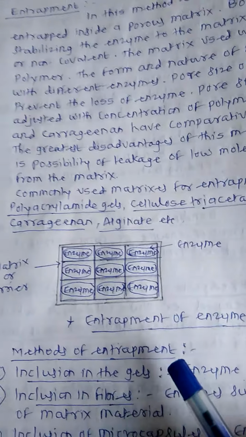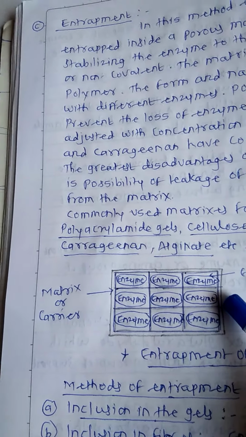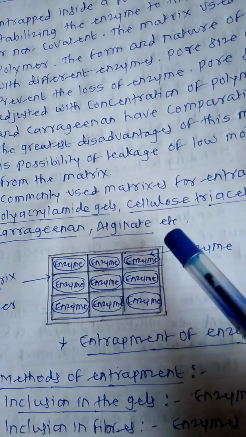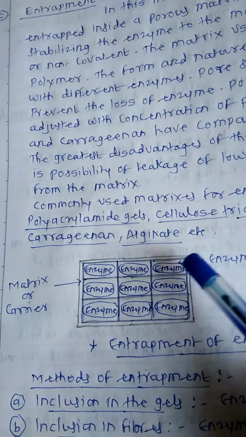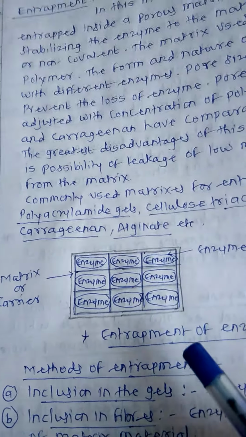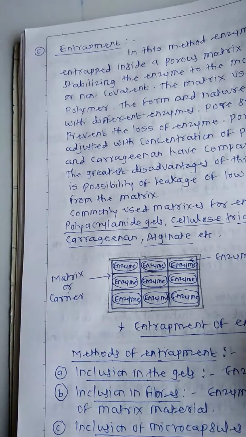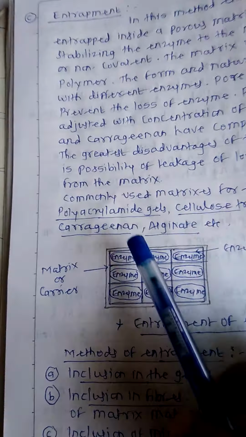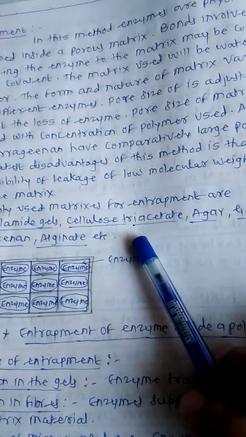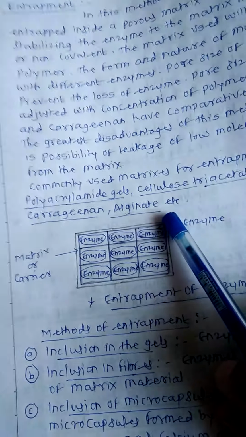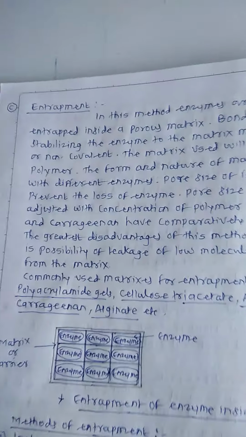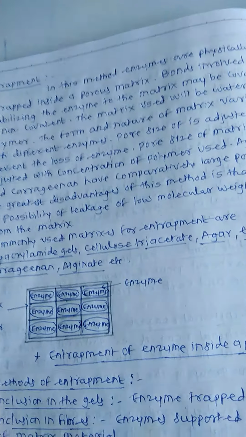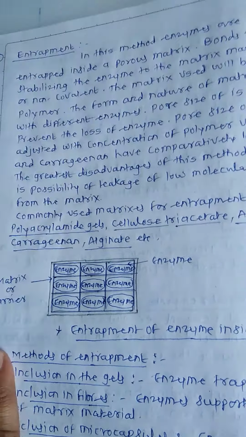When there is activity, this membrane is a porous membrane, and through this membrane the substrate enters inside and combines with the enzyme, and the reaction is carried out. The commonly used matrices or polymers for entrapment are polyacrylamide gel, cellulose triacetate, agar, gelatin, carrageenan, and alginate, used as a polymer matrix for the entrapment of the enzyme.